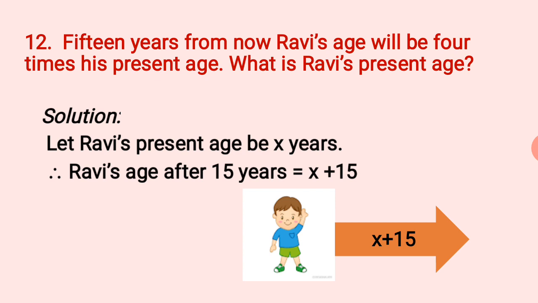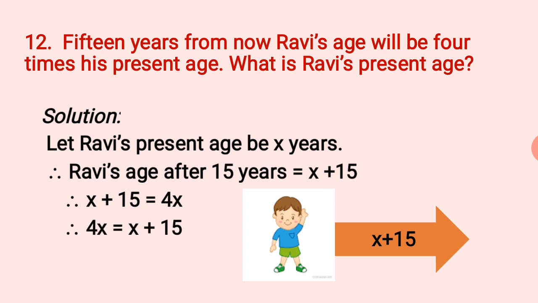Now the relation is this age, which is after 15 years, that will be 4 times his present age. Present age is x, 4 times present age will be 4x. So the relation comes out to be x plus 15 equal to 4x.